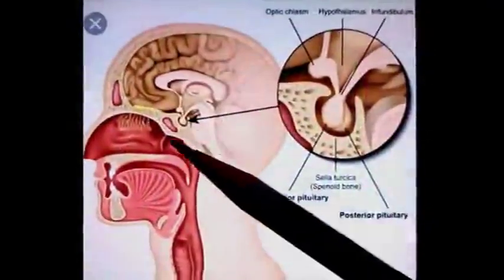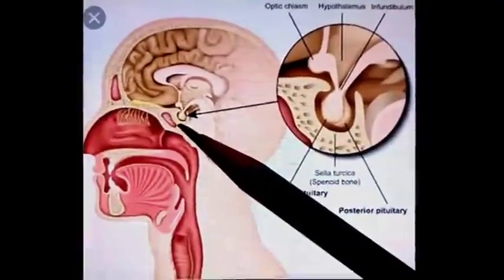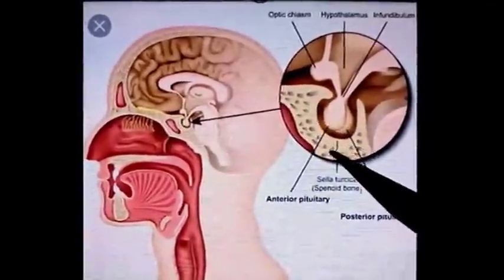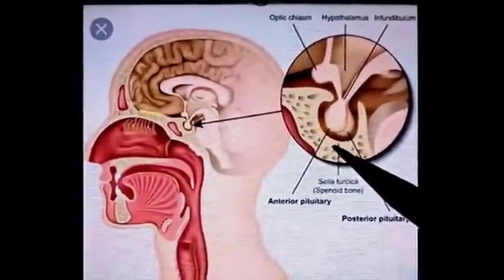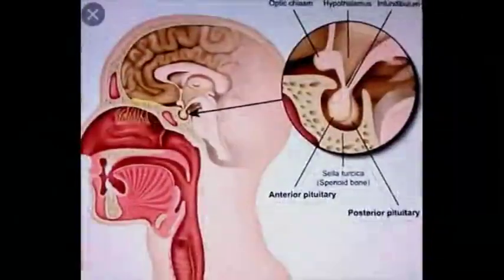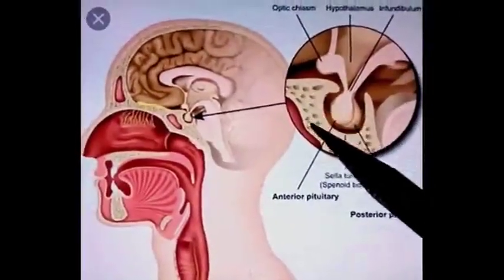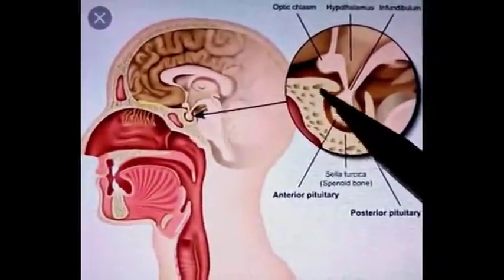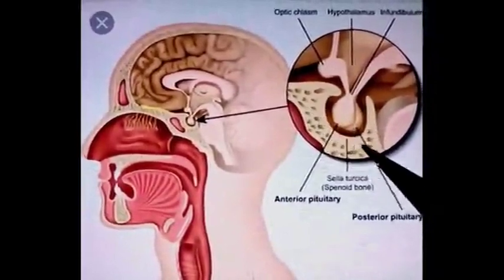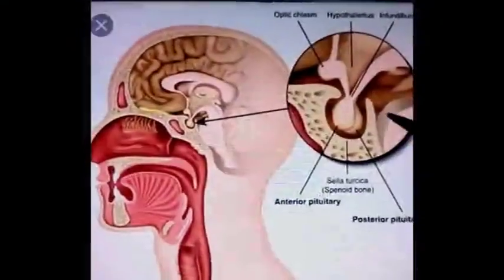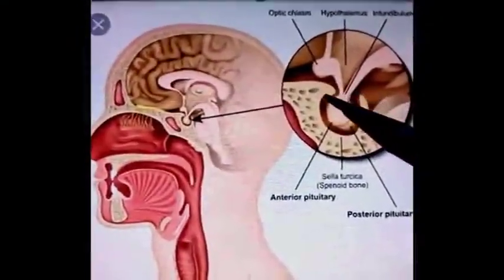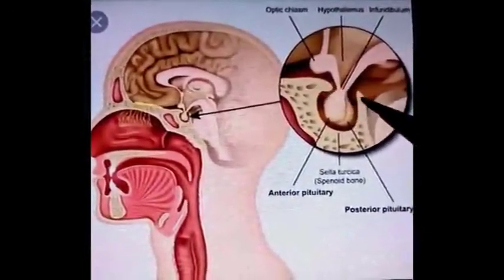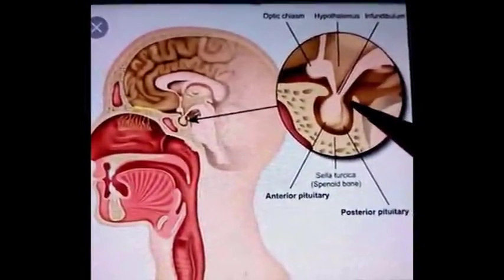The gland lies in the hypophyseal fossa or sella turcica, part of the sphenoid bone. It is also known as pituitary fossa. Sella turcica means a depression in the sphenoid bone containing the pituitary gland. It resembles the saddle of a horse. This sella turcica is covered by a circular fold of dura mater that is known as diaphragma sellae.